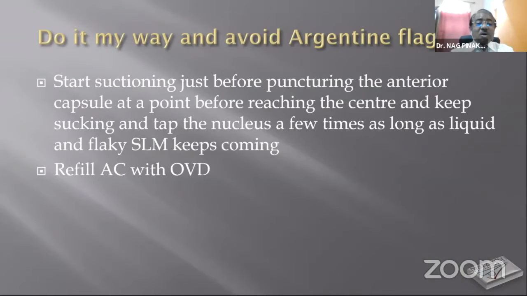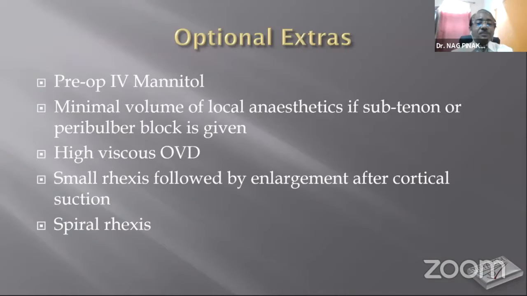And the most important is you have to start suctioning just before puncturing the anterior capsule at a point before reaching the center, and you have to keep sucking and tap the nucleus or nudge the nucleus down a few times as long as soft lens matter is coming into the needle or the syringe, and then you refill the AC with OVD.